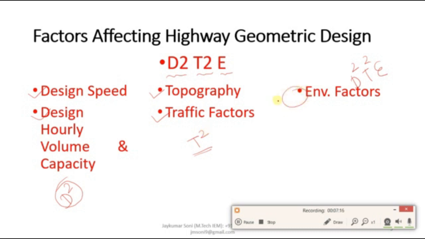We will be learning all these factors: design speed, design hourly volume, topography, traffic factors and environmental factors in detail. But before that, you need to remember these factors in a short form, so that whenever this question is asked in the exam, you just need to remember the shortcut key, and the shortcut key of this segment is D square T square E. Design speed, which is the first D. The second D is about the design hourly volume and capacity. The third, T, is about the topography. The other T is about the traffic factors, and the E is about the environmental factors.